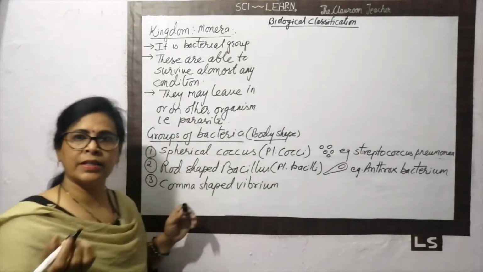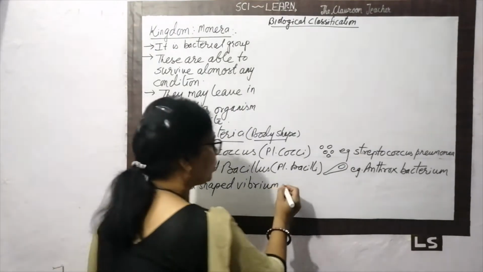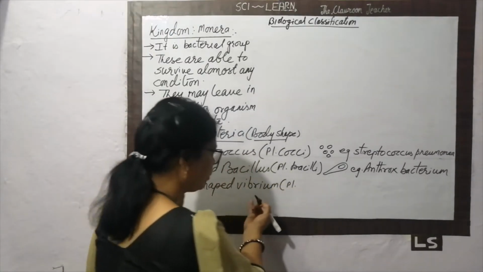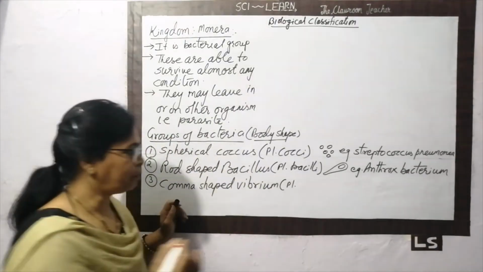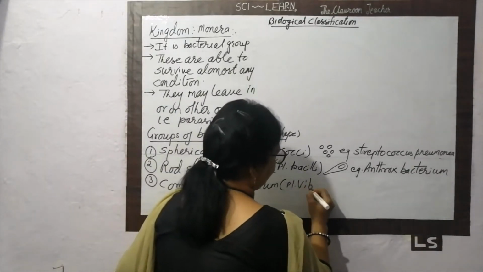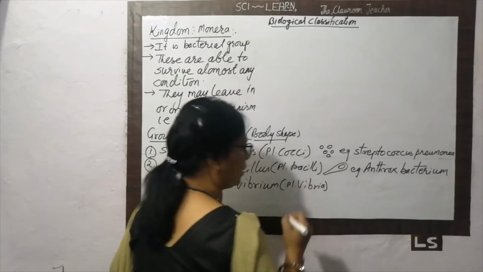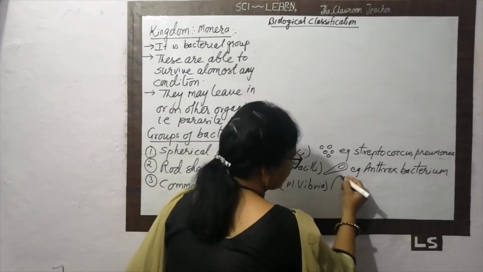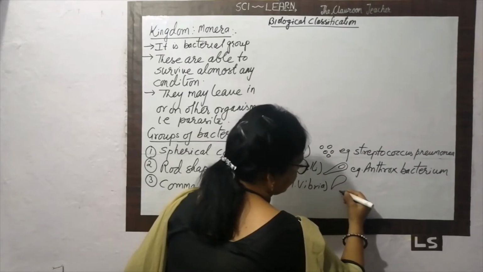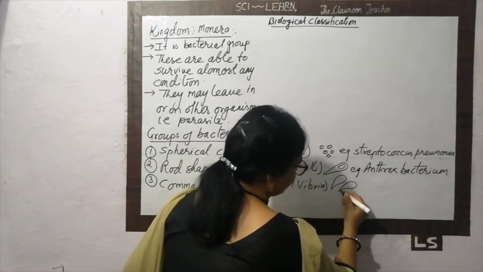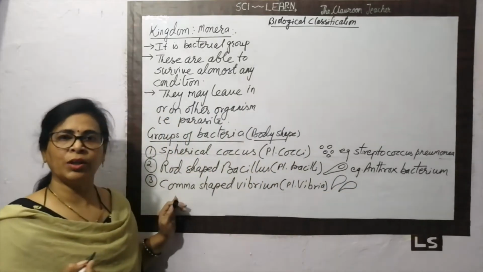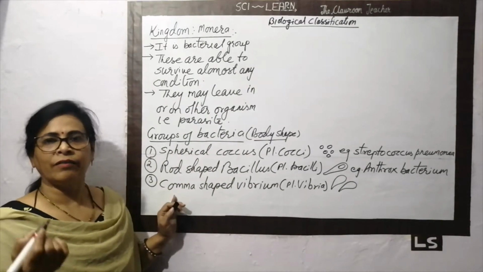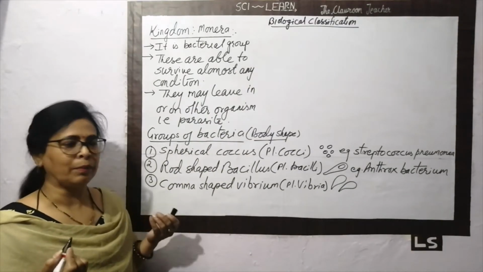Okay. This is the comma shape. Again, plural is the vibrium. The plural of vibrium is vibria. It is comma shaped bacteria. What is the shape of the comma? Like this. So this is the comma shaped bacteria, and that is called the vibrium, or plural is called the vibria.